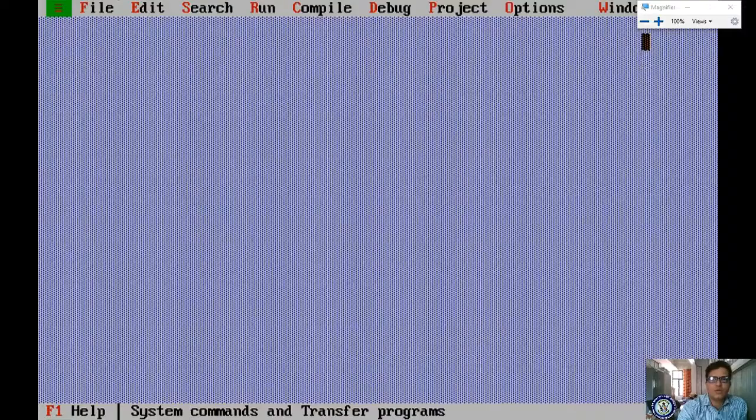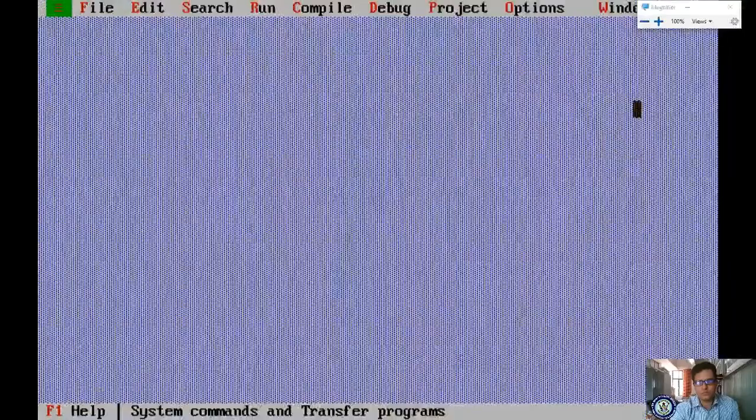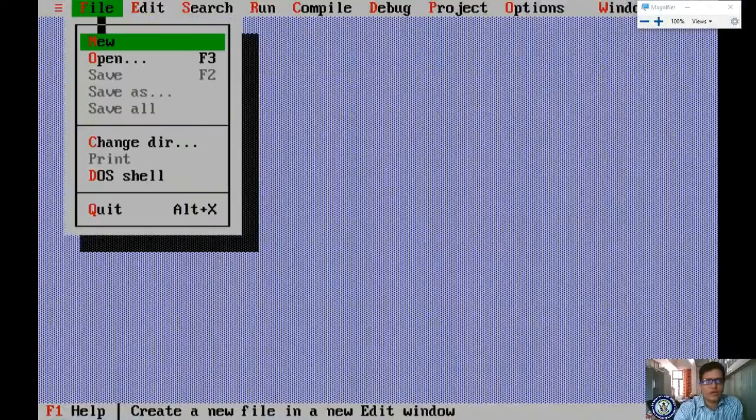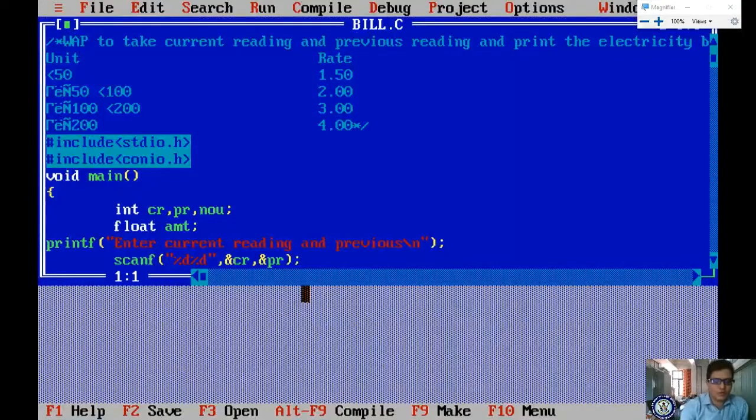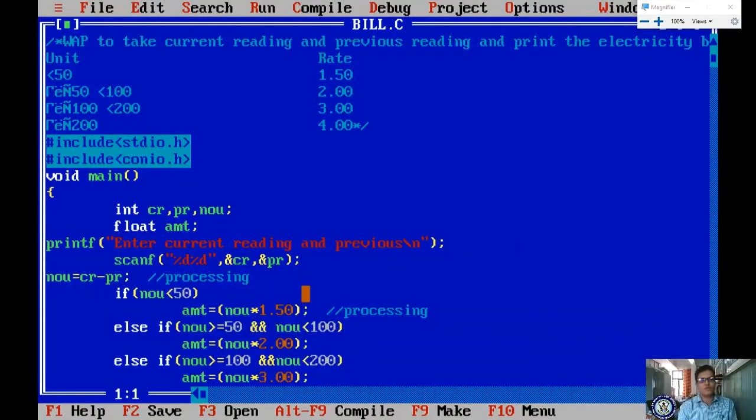Now I'm opening File, Open. What is the name of the file? Build.c. Is it our program? I'm using the function key. Okay. Now here some mistake has happened because of a wrong thing.